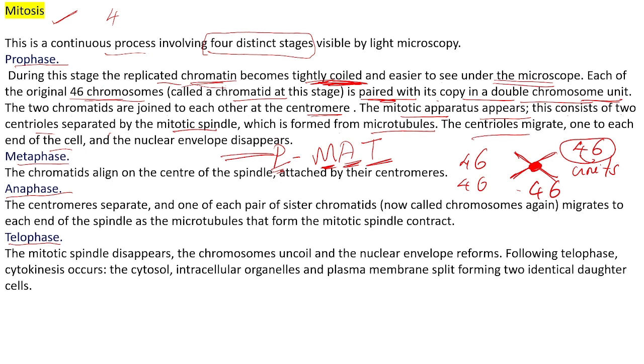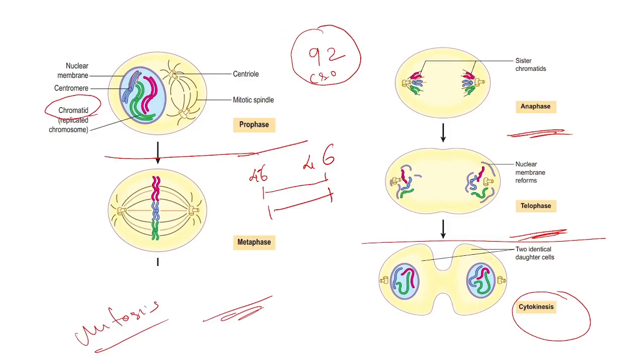Next, what will happen in our cell? In every cell we studied, we have centrioles. It is one special structure, that is centrioles. You can see this is centrioles. These two centrioles will go to each end. One will go to the upper pole and one to the other pole. The centrioles have a role only during cell division in our cell.